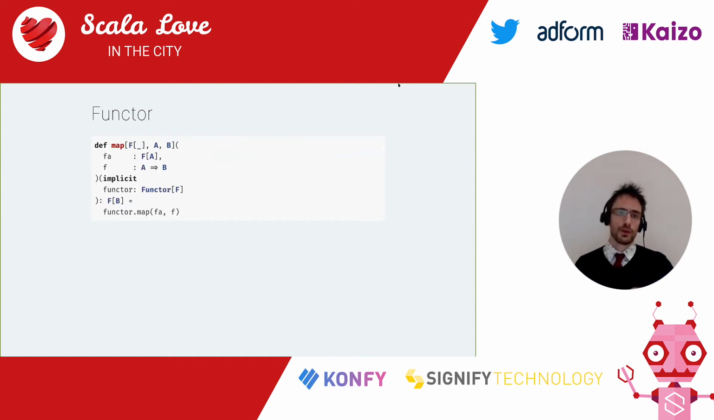And now, just a bit of boilerplate to make the remaining slides slightly easier. Declare a map function, which is just a helper, given an F of A, a function from A to B, and a Functor. Then it puts everything together so that we don't have to.